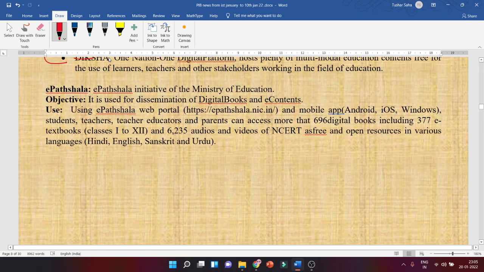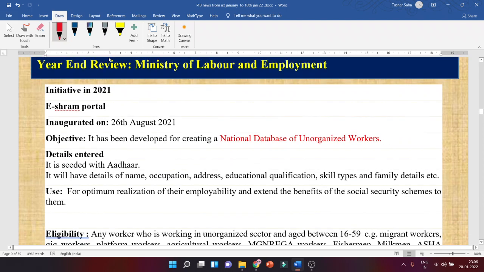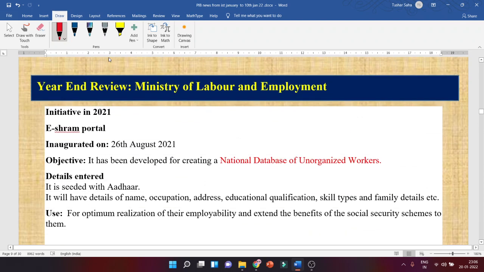Then E-Pathshala is an initiative by the Ministry of Education. So I hope that you know what E-Pathshala is and you are also using it for NCERT books, right? It's an app that is available on all the different platforms. Now, Ministry of Labor and Employment, right? So, this is an initiative